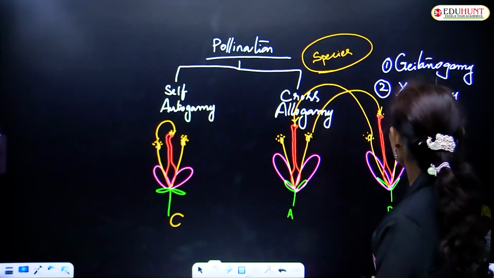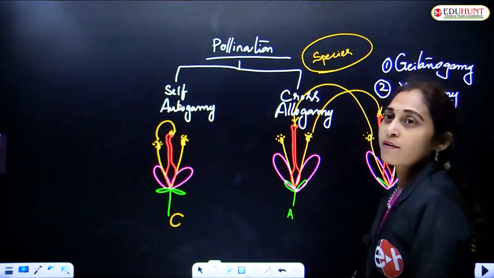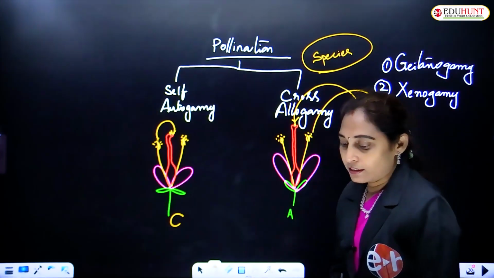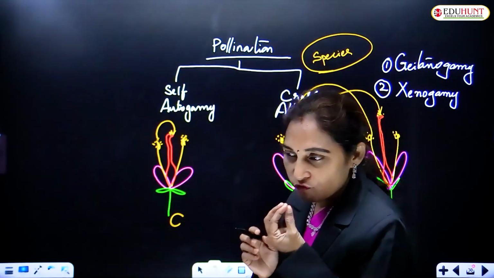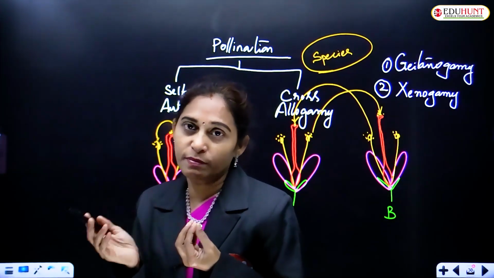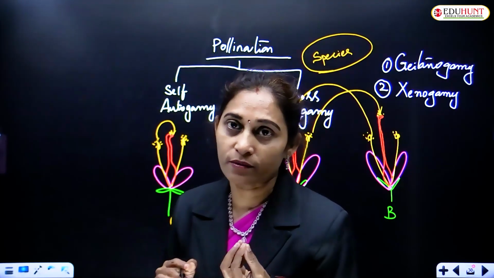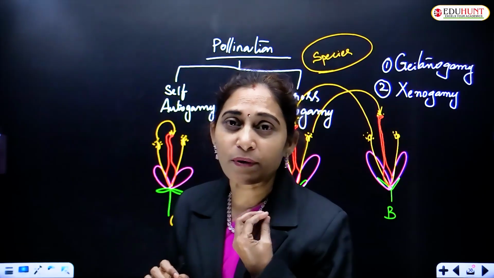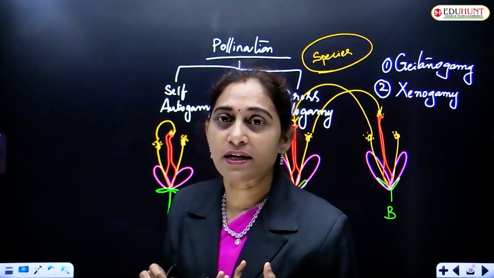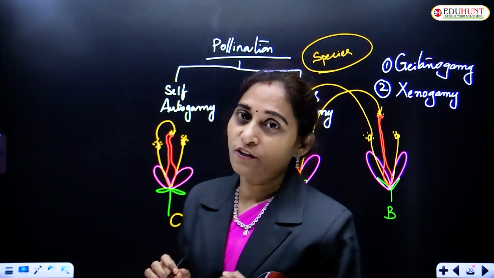Geitonogamy is if the pollination occurs between two flowers, that is cross-pollination, and the two flowers are present on the same plant, it is called geitonogamy.